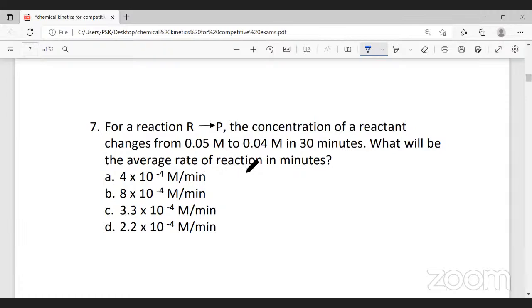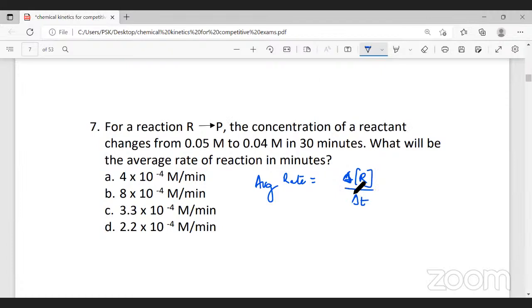What will be the average rate in minutes? Now, average rate is given by the formula: change in concentration. Change we can also represent by delta. Instead of D, we can write it as delta. Change in concentration of the reactant with respect to change in time.